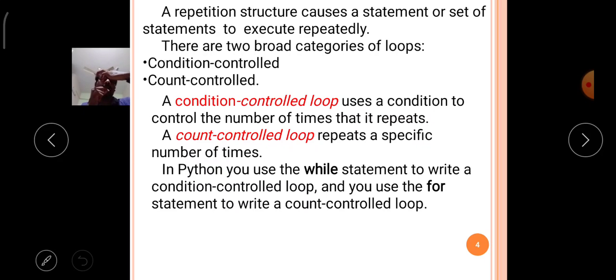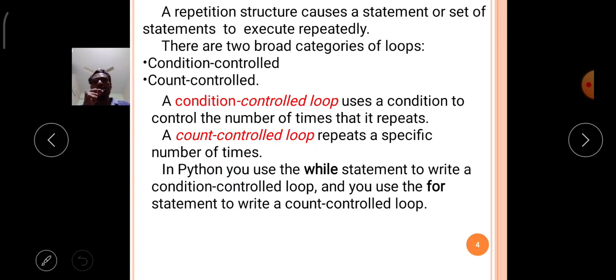So Python contains repetition control structures. According to the behavior of repetition control structures, they are classified into two types. Number one, condition controlled looping structures.